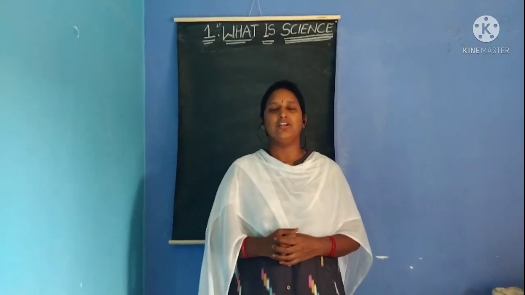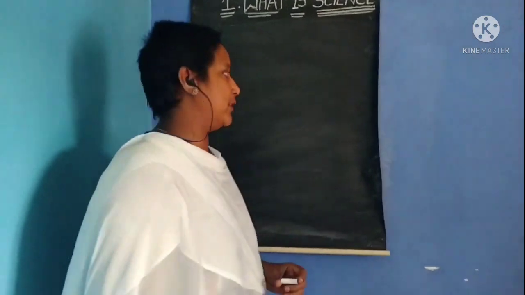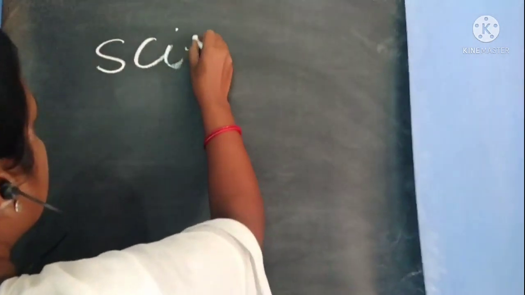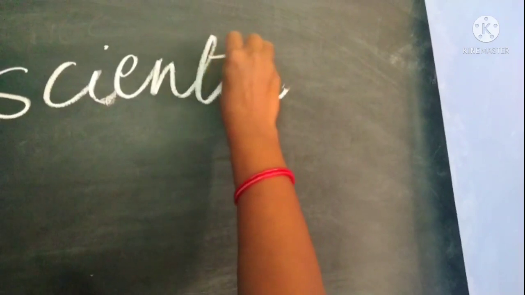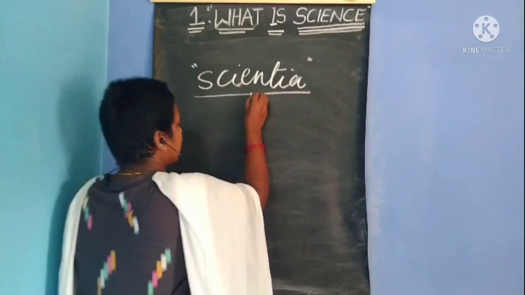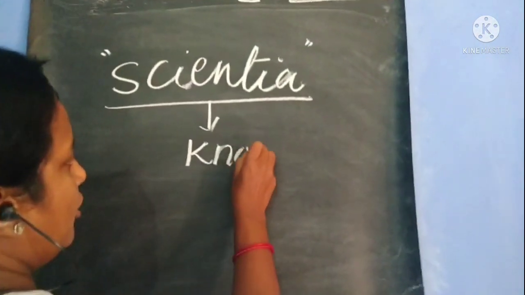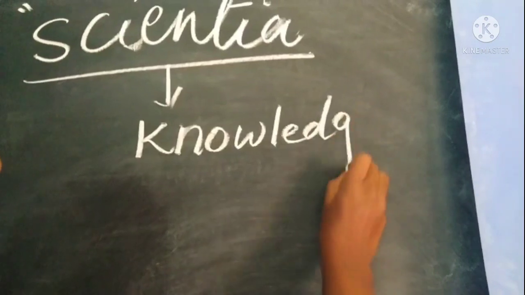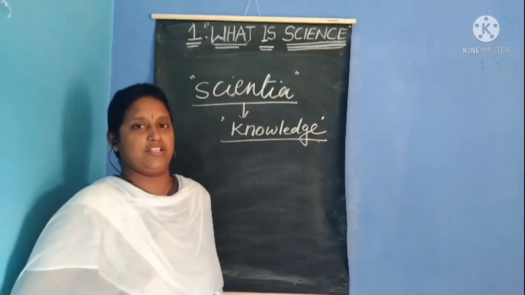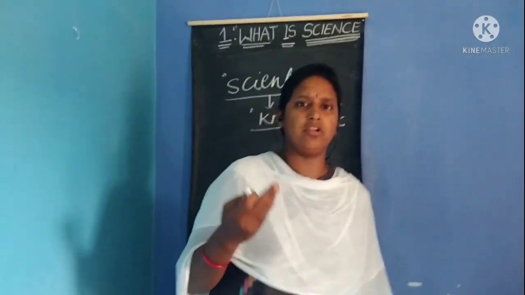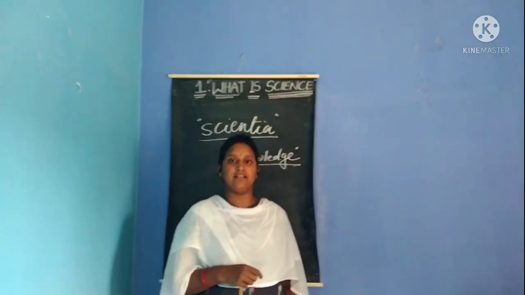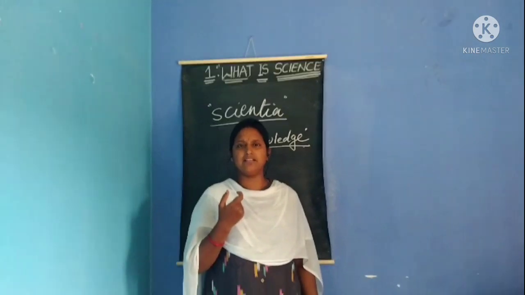That is science. So science is derived from a Latin word called scientia. So what does scientia mean? Scientia means knowledge. So we are learning, we are getting knowledge. I told you just now, you see stars in the sky during night time, but in the daytime you are not able to see them. Did you get any information from that?